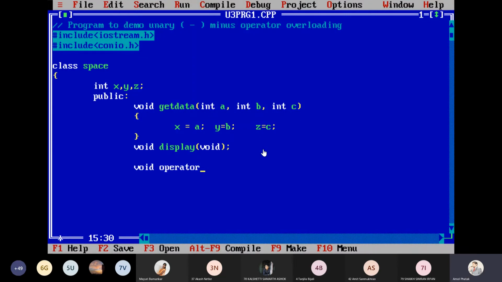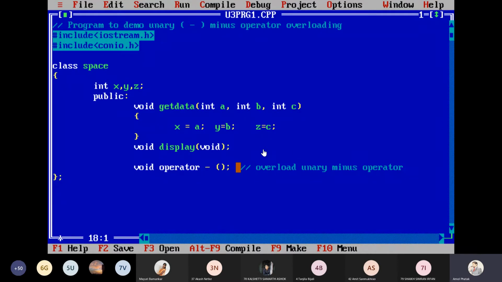And which operator am I going to overload? Minus. Okay, and this is my overloaded unary minus operator function. And at the end of the class, a semicolon.